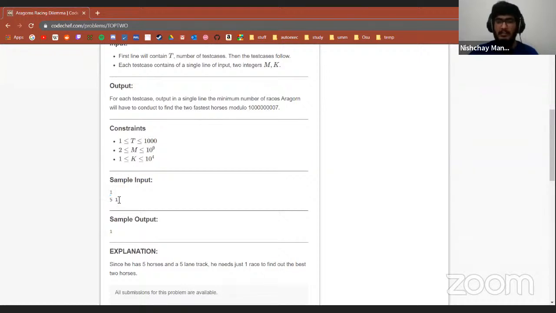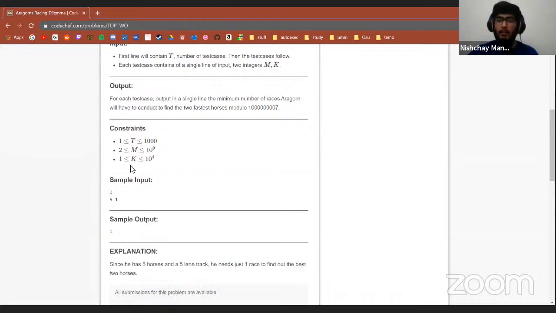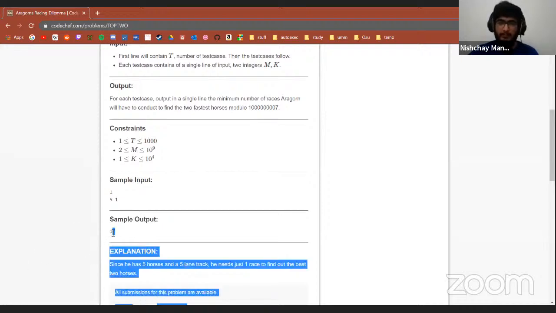So let's go through the sample input first, if you do not understand the question right now. We have 1, 5, 1. So we have m to the power k horses, which is 5 horses. Currently, we have 5 horses, and we want to find the first and second horse, and we can race 5 horses at a time. So we'll just keep the 5 horses in the lane and make them run. Whoever comes first and whoever comes second is going to be our answer. So we need only one race to find out this information, right? So the sample output is 1.